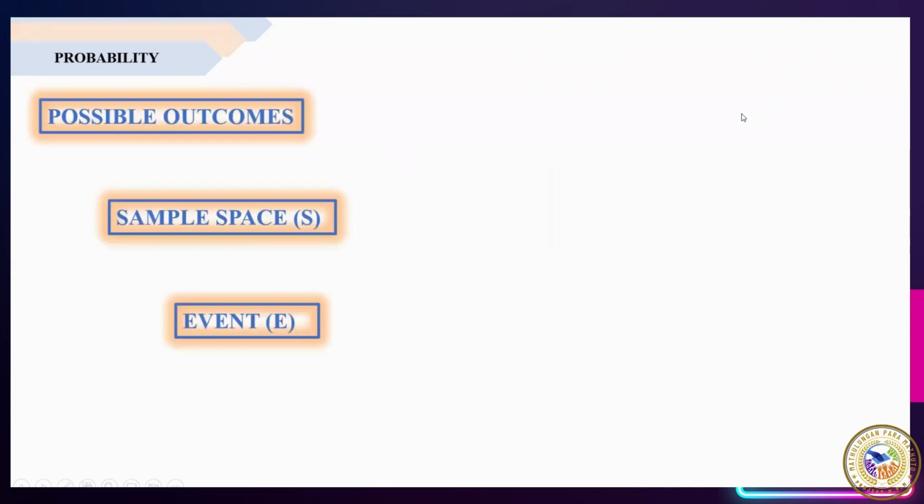Let us discuss the three important terms when it comes to probability. These are the possible outcomes, the sample space, and the event. So, when we say possible outcomes, these are the results of an experiment. So, ibig sabihin, kung meron tayong experiment, ang tawag sa lahat ng result na yon ay possible outcomes.